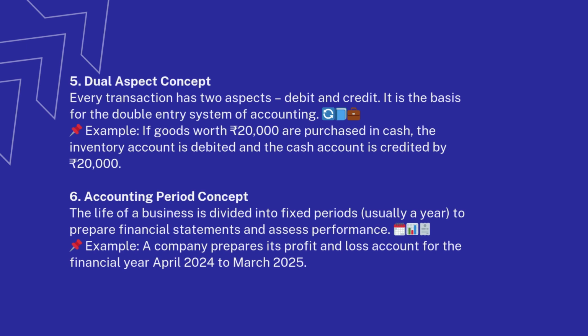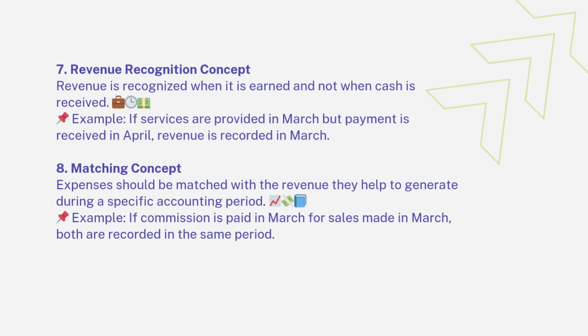6. Accounting period concept. The life of a business is divided into fixed periods, usually a year, to prepare financial statements and assess performance. Example, a company prepares its profit and loss account for the financial year April 2024 to March 2025.